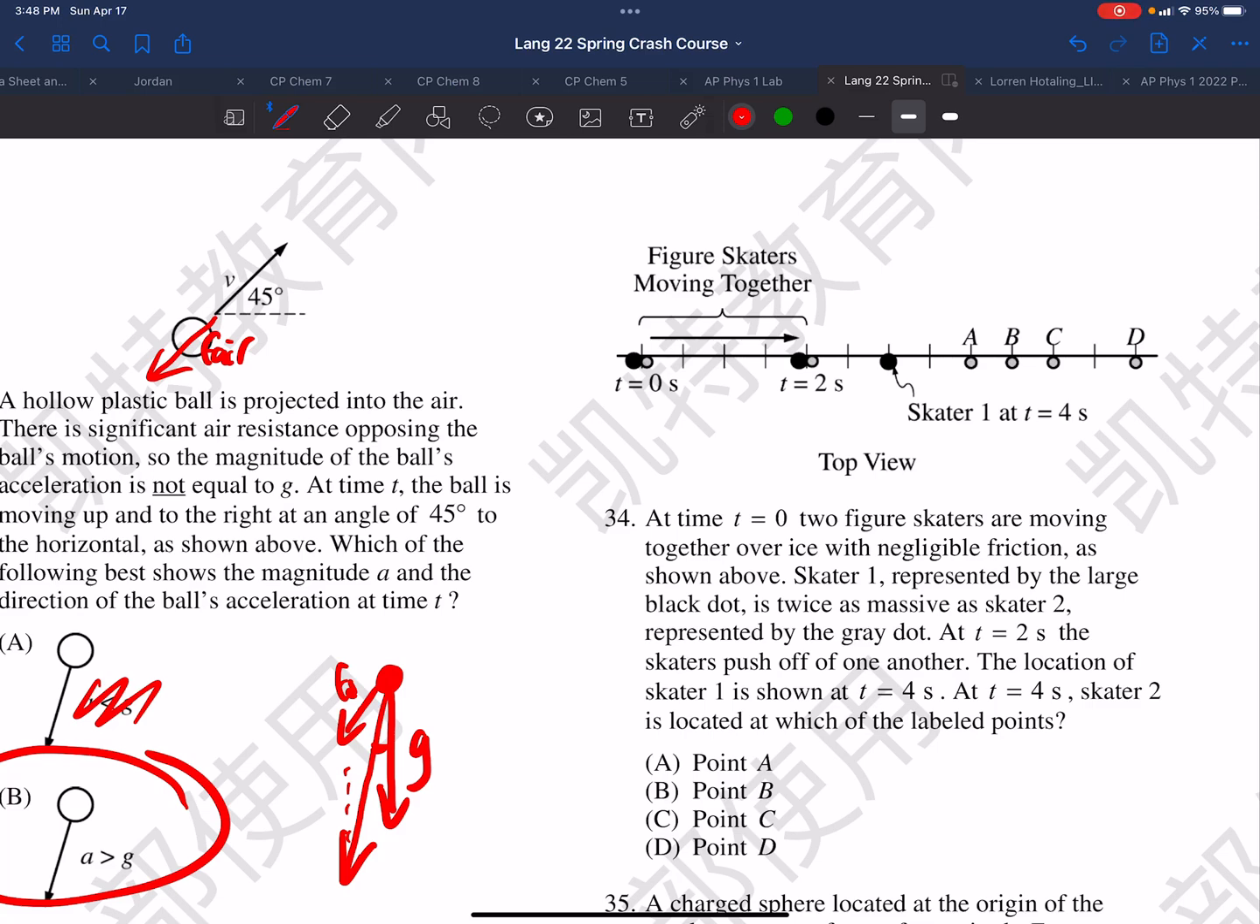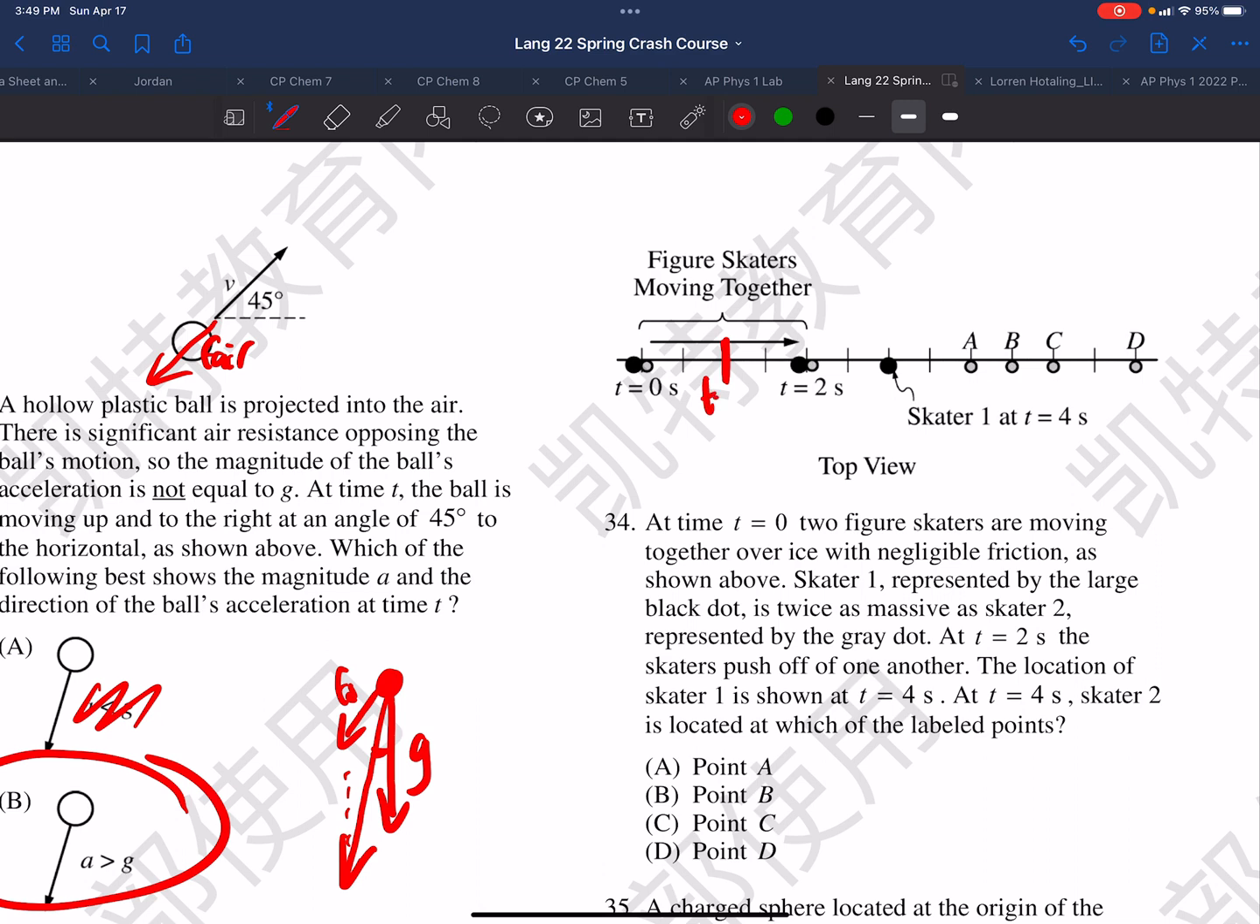So in this question, we have two figure skaters moving together over ice with negligible friction, as shown above. So here is their location at t0. There's their time at 2 seconds later. So we might infer then that their position here was t equals 1 second.